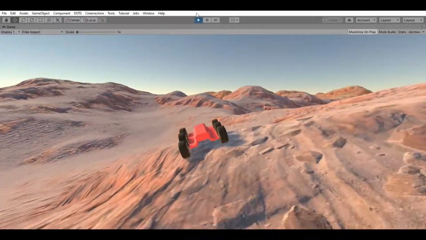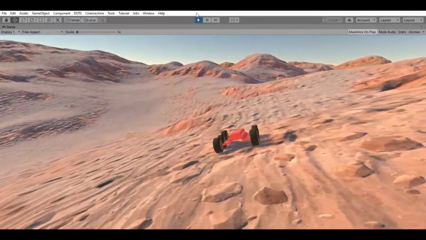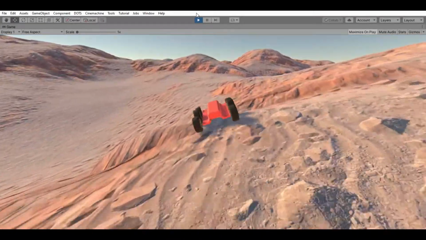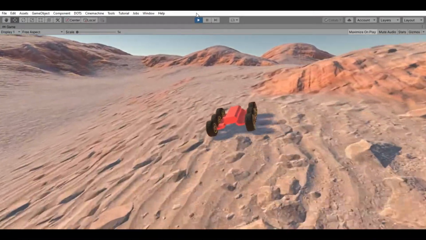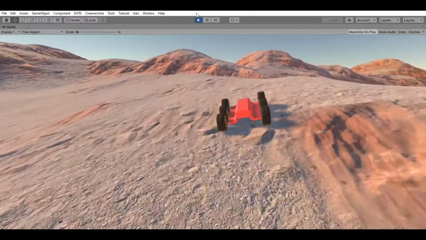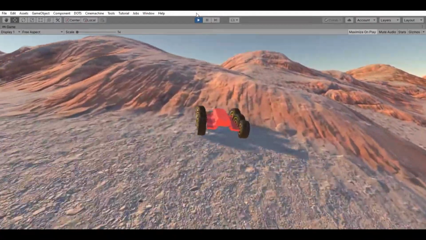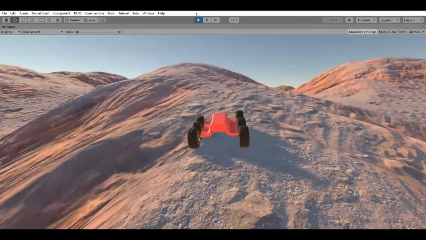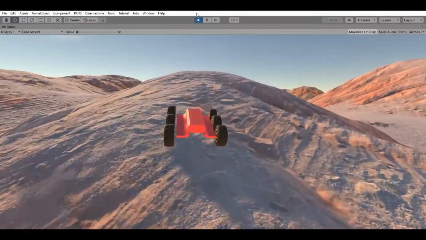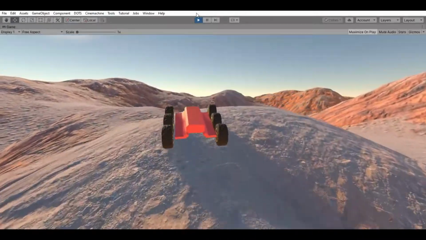Hello everyone. In this short video, we will use our new DOTS navigation system to drive our AI car and replace the classic NavMesh agent. DOTS-based NavMesh query is incredibly fast and efficient. Do watch my previous videos to know more about performance and implementation. There is a link up here.